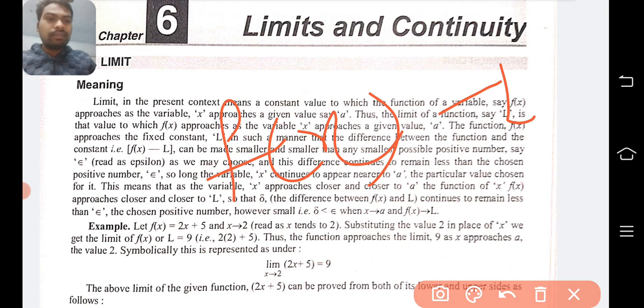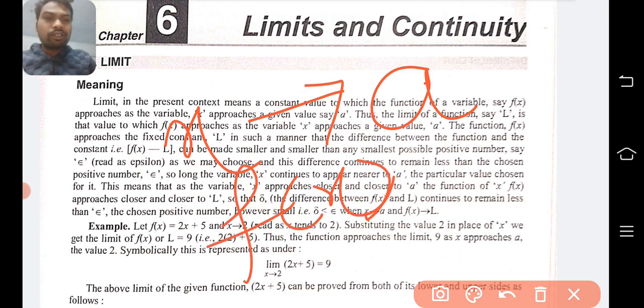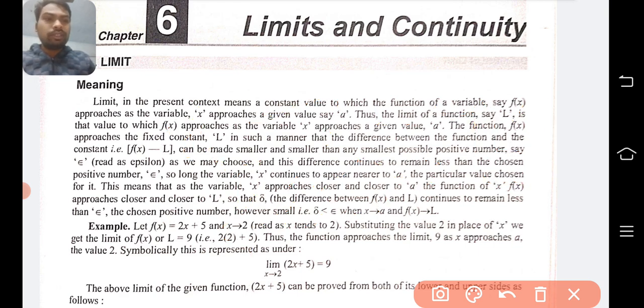I simply want to say that when the x value approaches toward a, then your functional value f(x) also approaches towards the limit value. But in some cases we may not exactly derive the limit value. Then we try to get a value which is very near to that limit value. It means the difference between the functional value f(x) and the limit value should be minimum, or should be smaller. Clear?